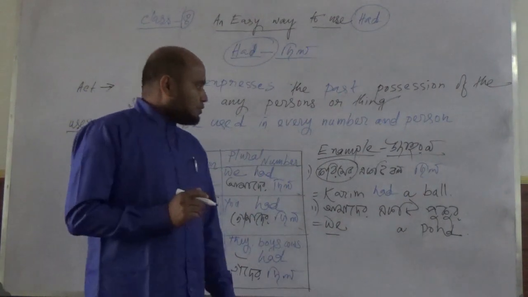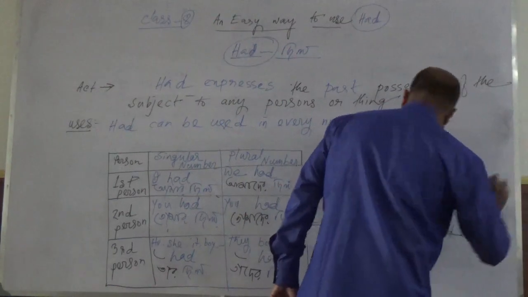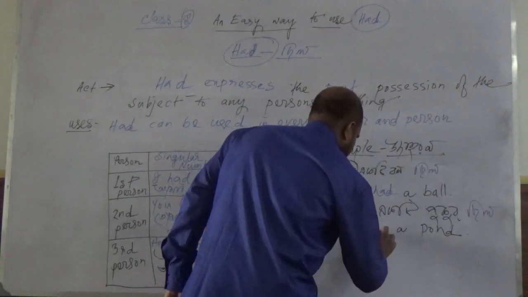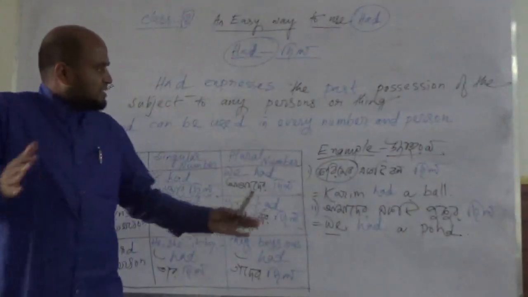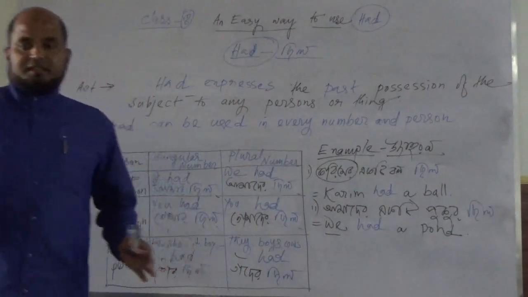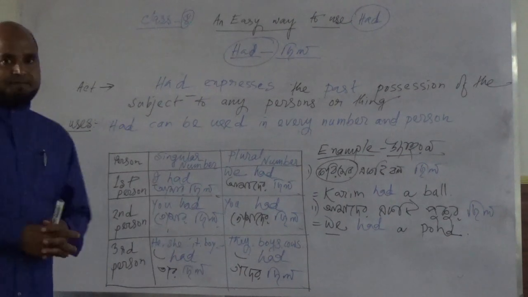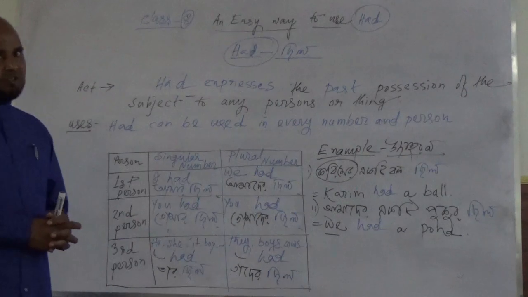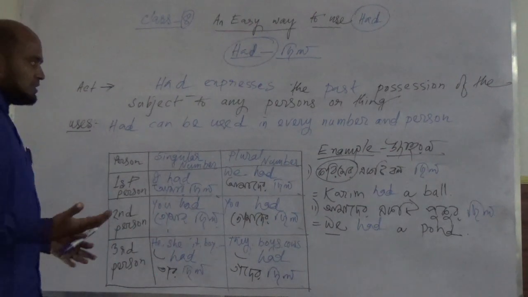Suppose another sentence. Amader ekti pukur chilo. We had a pond. So how easily we can translate the past possession of the subject by using had. Okay, is it clear to you? Thank you so much.